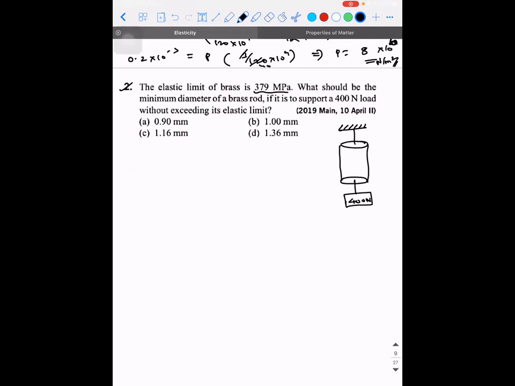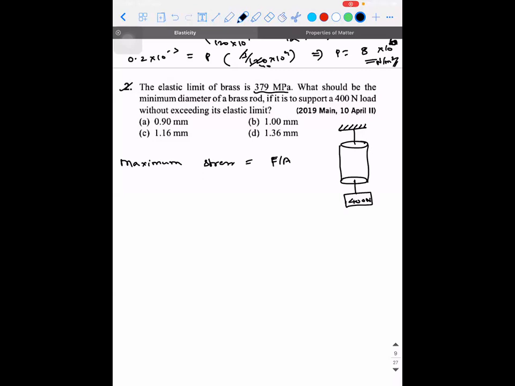Okay. So what is the concept? 379 is the elastic limit. So elastic limit can take what? The maximum stress. Maximum stress is equal to force by A. So maximum stress is equal to force by area, right?